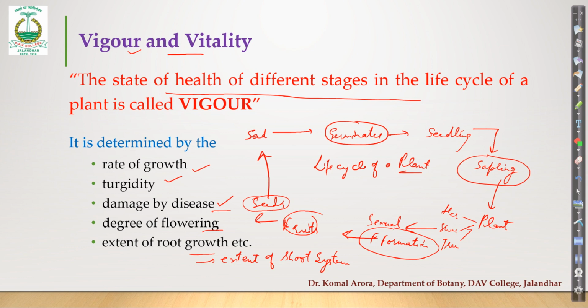Now, I don't remember the name of the scientist who once said that, probably it's Darwin, I don't remember, who said that if plants had a brain, then it must be in the roots of the plant. Because all kinds of signaling, all kinds of absorption of minerals and water is communicated. It starts from the surface of roots. If roots are unhealthy, the plant cannot survive. So, had there ever been a brain in plants, then it would be located in the roots. We are saying that roots are also very, very important, though we cannot see them directly in the fields, but they are the crucial part in determining the vigor of the plants.